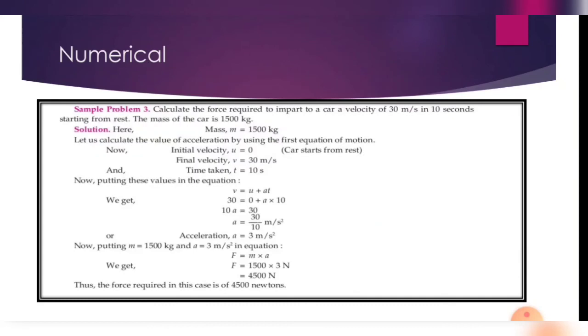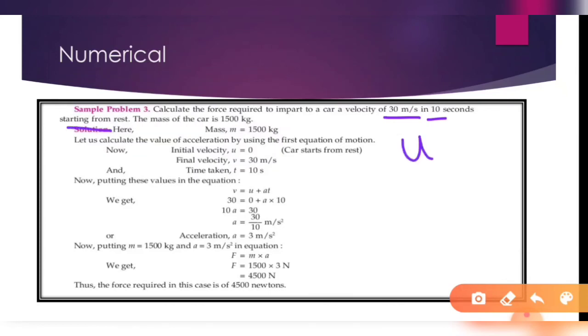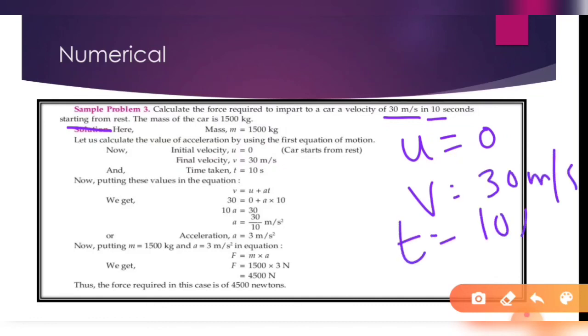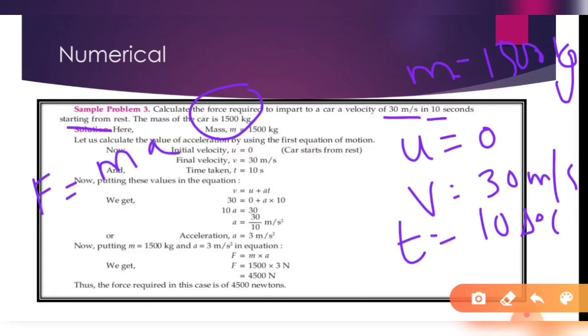The other sample problem is: calculate the force required to impart to a car a velocity of 30 meter per second in 10 seconds, starting from rest. Starting from rest means the initial velocity will be 0. Final velocity will be 30 meter per second in 10 seconds. The mass of the car is already given, that is 1500 kg. We need to find the force. We know that force is equal to ma, where a is equal to v minus u upon t.